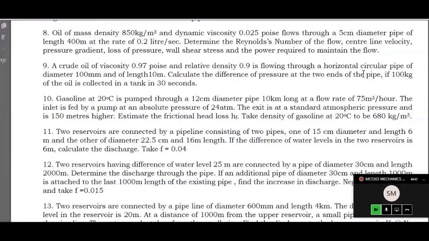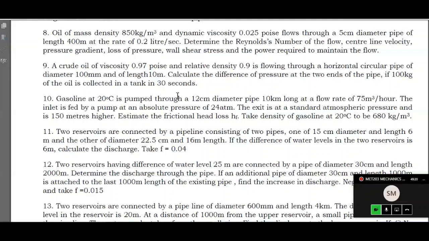And it is flowing through a horizontal circular pipe of diameter 100 mm. In meters, it is 0.1, 100 by 1000. So it's 0.1 meter. And the length is 10 meters, just 10 meters only. So calculate the difference of pressure at the two ends of the pipe. Difference means pressure loss, pressure drop, that is P1 minus P2, the pressure drop because of the viscous resistance in the flow. So that you have to find out.